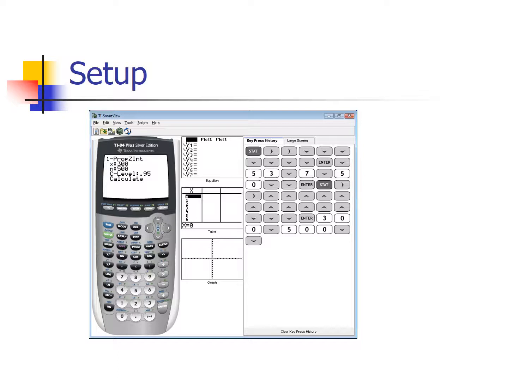Well, here's our 1 prop z int. You can see there's not a lot that we need to fill in. We have to fill in the x, the n, and the confidence level. We said 95% confidence, so I put 0.95 in. Our sample size, our n, was 500.